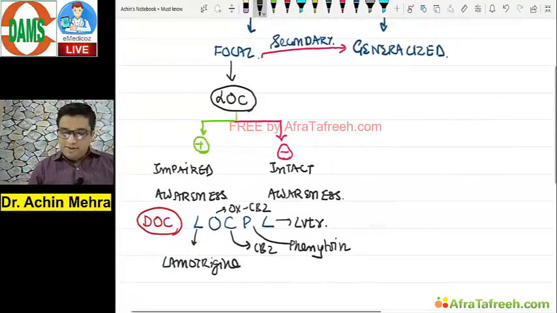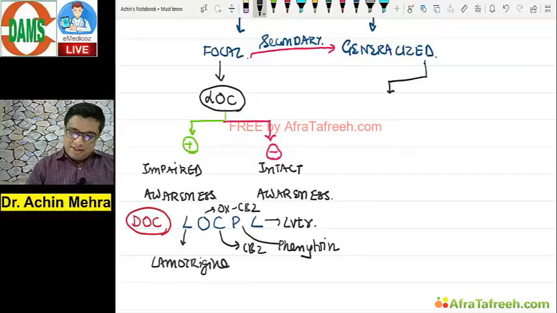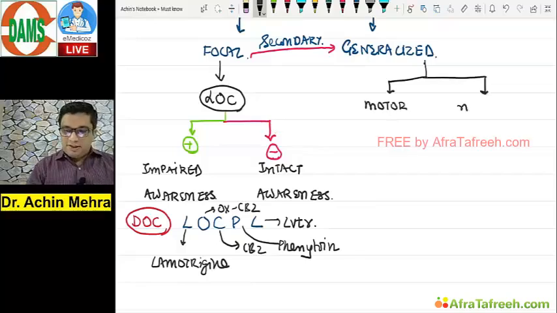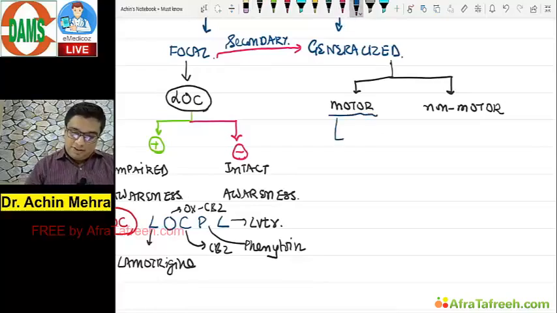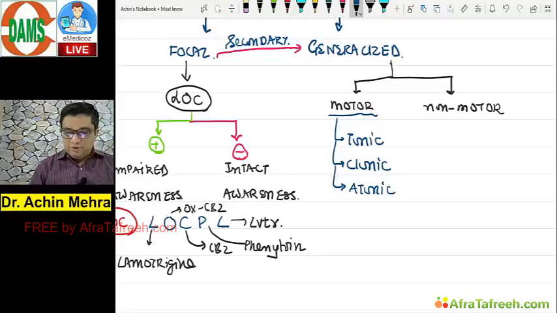Generalized, quick review again. Generalized can be classified as motor or non-motor seizure. The motor manifestation can be in any form: tonic, clonic, atonic, and of course the myoclonic type.